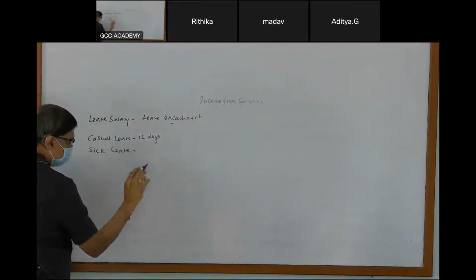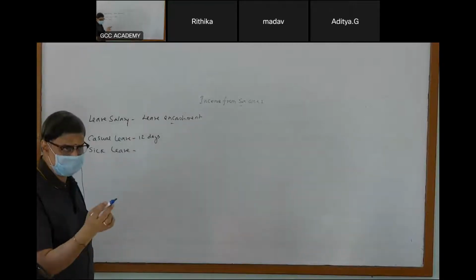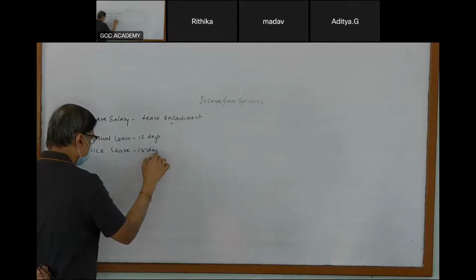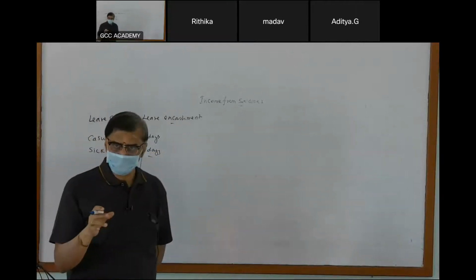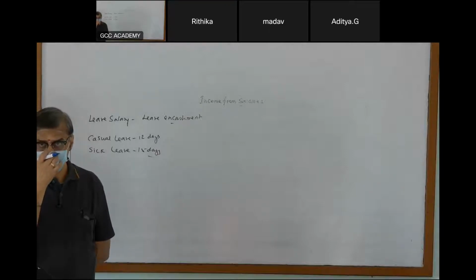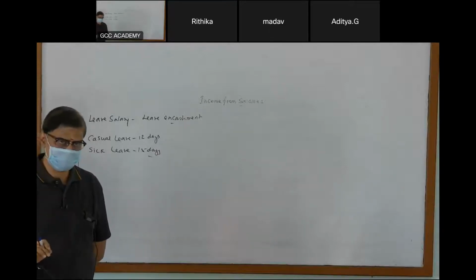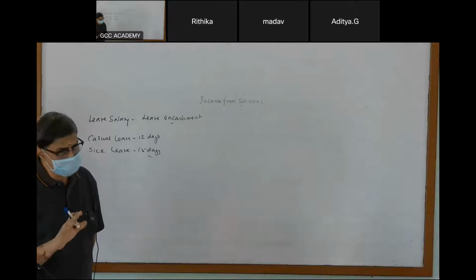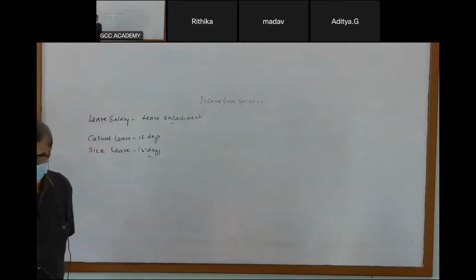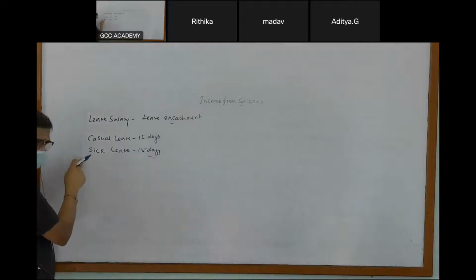Normally it is on an actual basis, case to case; sometimes they may fix a cap and still say based on need. So you have to give the proof of not being well. One day of sick leave is okay; for 2 or 3 days you give a doctor's certificate. That's called sick leave. Casual leave, sick leave.